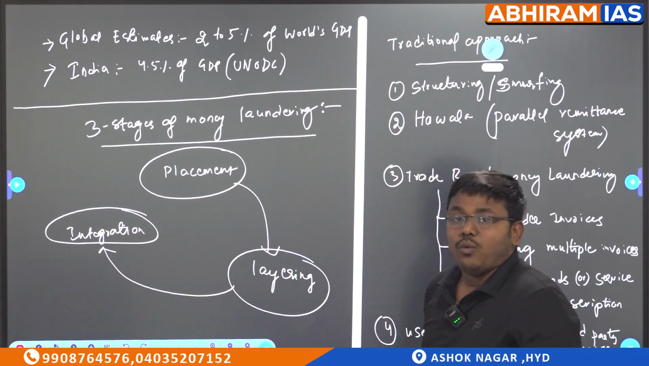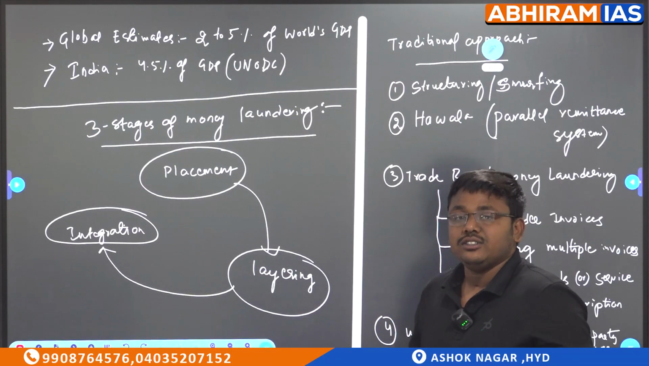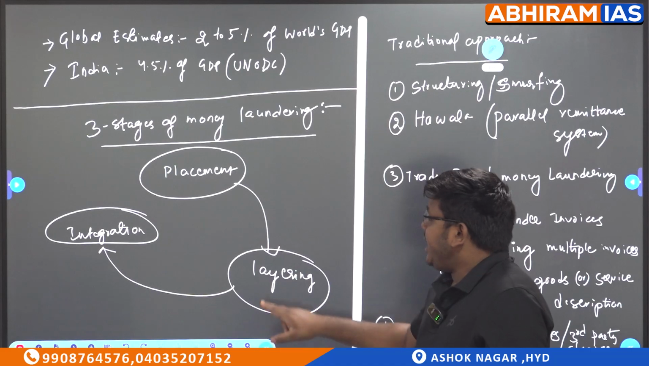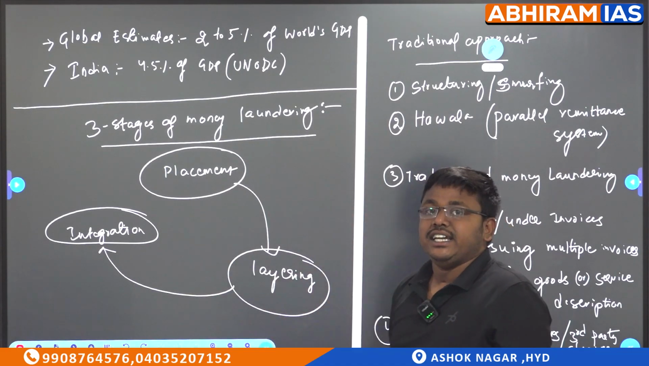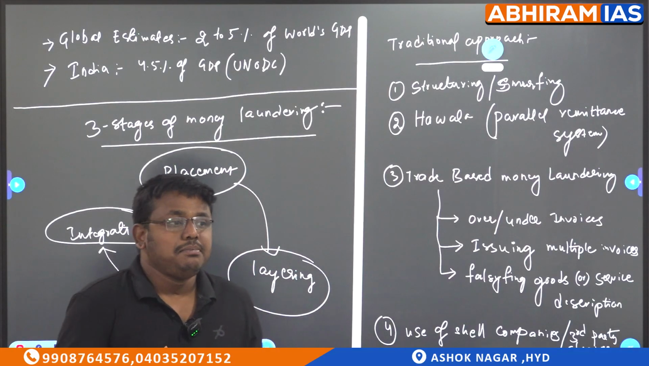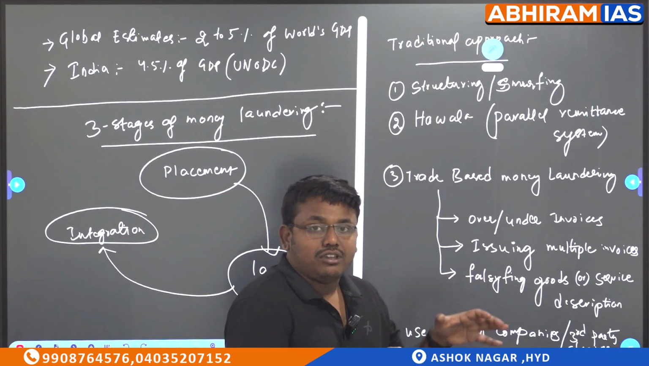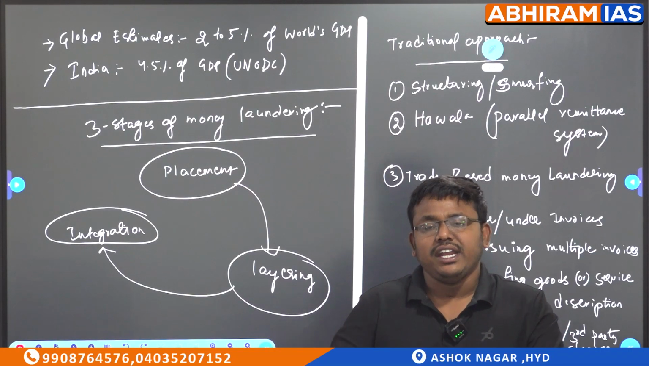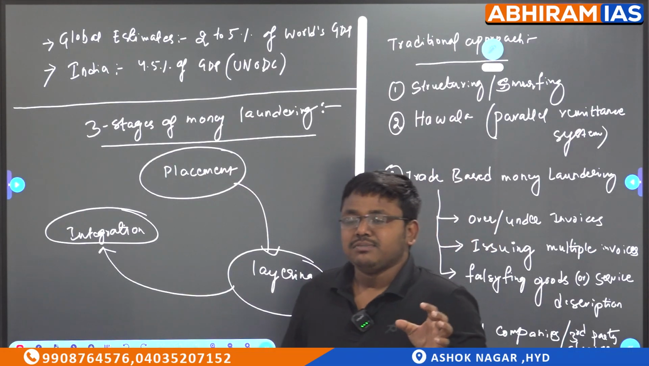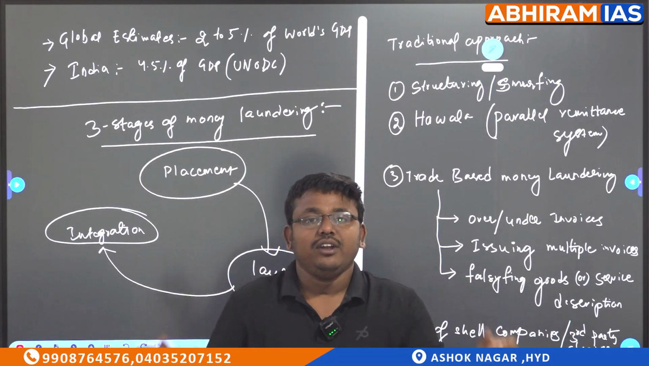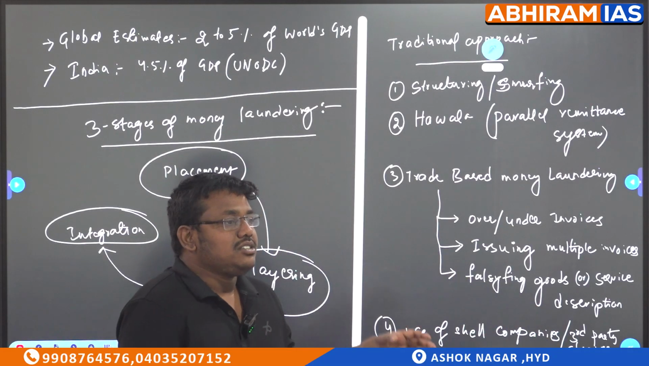Now let's see what are the stages involved in money laundering. Basically there are 3 stages: one is placement, next is layering, and third one is integration. We will discuss it one by one. What is placement? In placement, you keep the money into the financial sector, like banks, securities or insurance companies or anywhere. You keep this money in small packets, or if you have large money, you divide it into small packets. This is called placement.